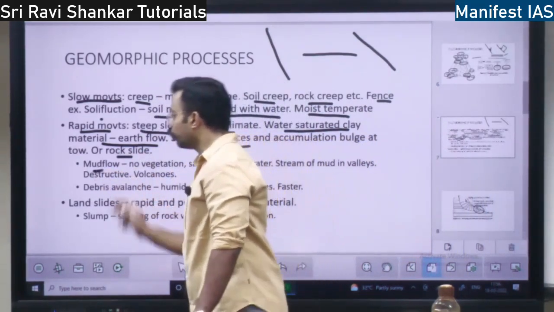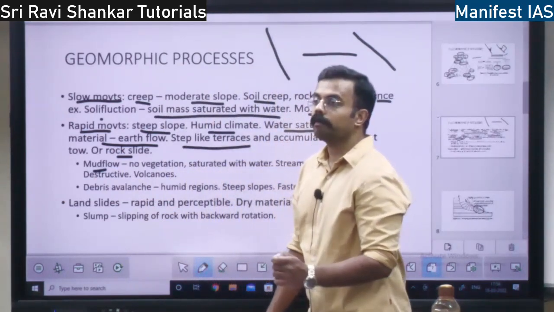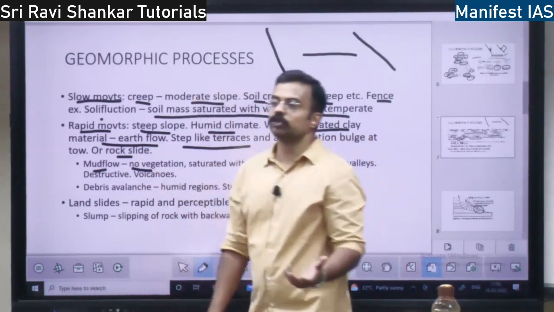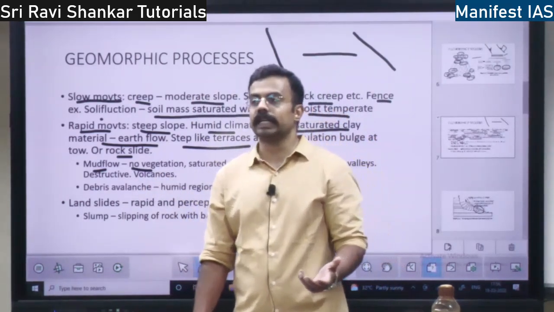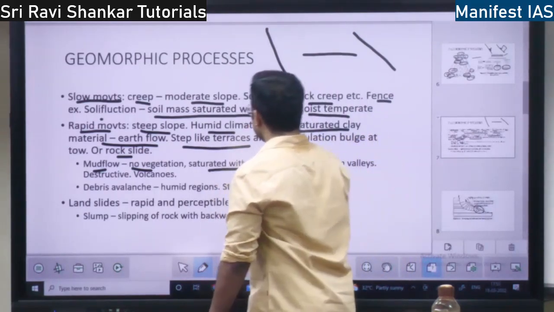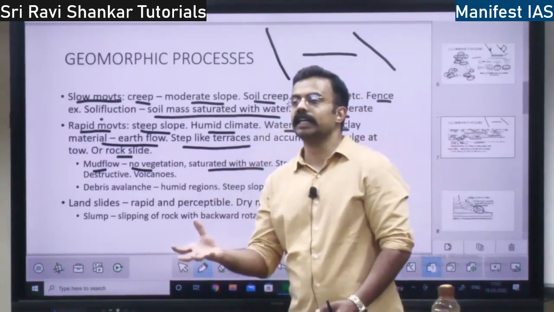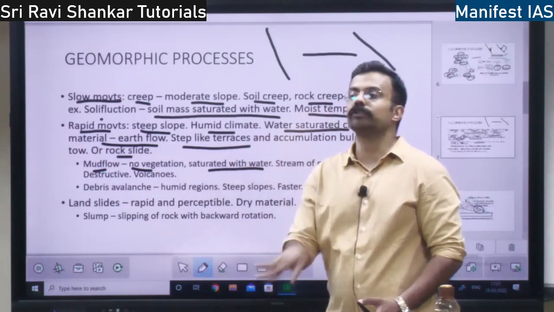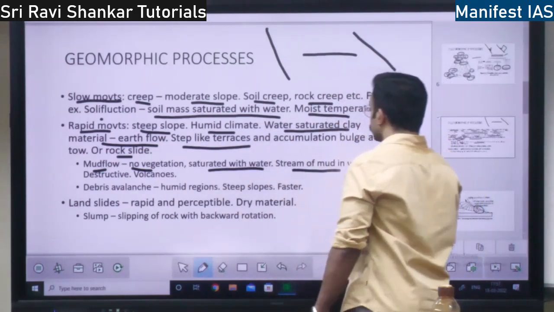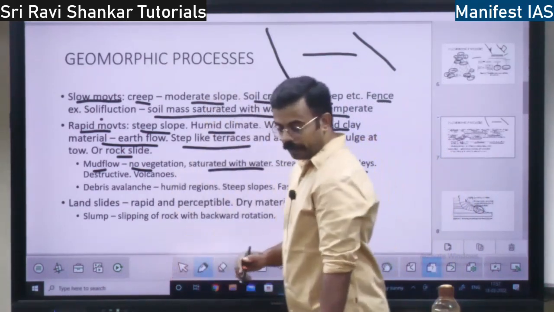Then there is mud flow. In rapid movement, one more process is mud flow. When is the mud going to flow? When there is no vegetation, no grass, no trees, then there will be mud flow. When the mud is saturated with water, when it is filled with water, it is going to flow. That is the process of mud flow. So you can find streams of mud in valleys. So what is a valley?